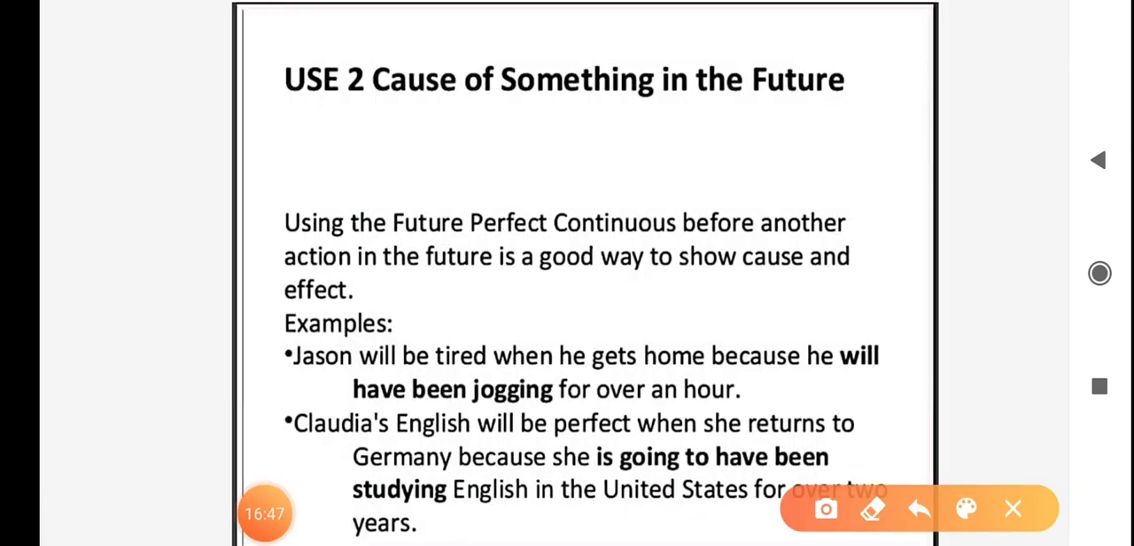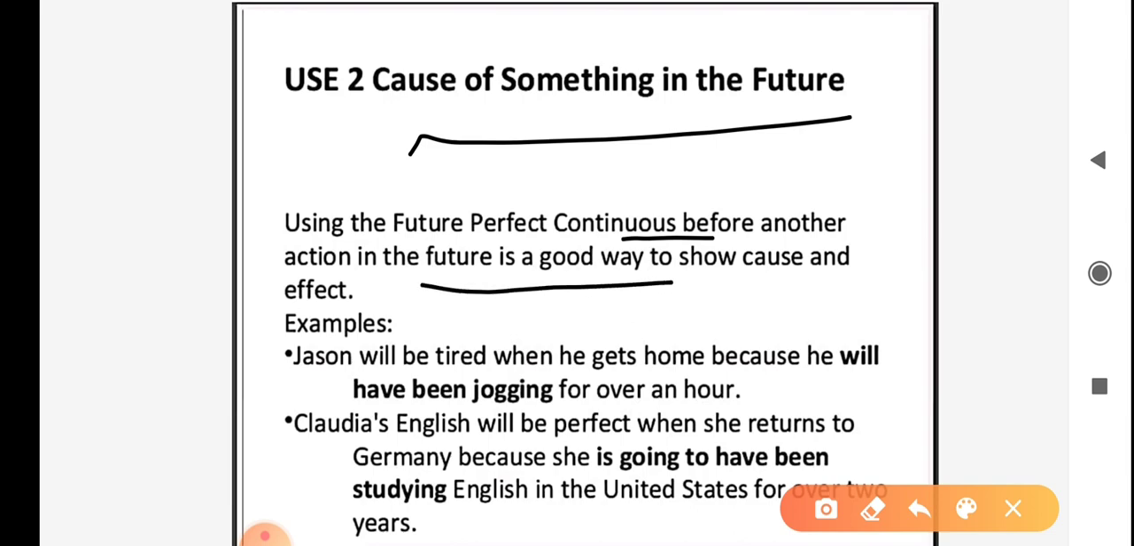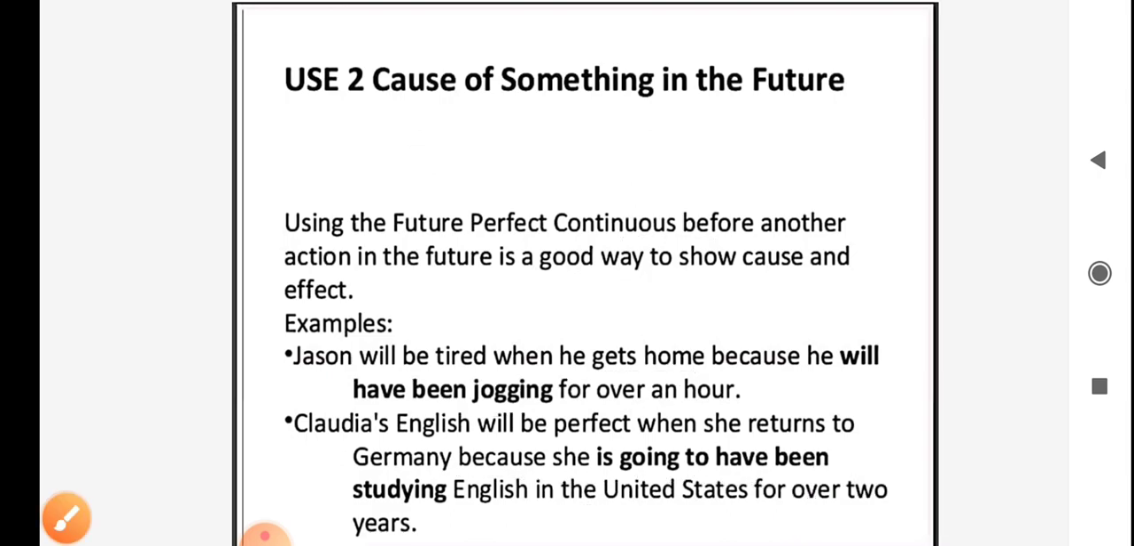Next usage, cause of something in the future. Using the future perfect continuous before another action in the future is a good way to show cause and effect. For example, Jason will be tired when he gets home because he will have been jogging for over an hour. Claudia's English will be perfect when she returns to Germany because she is going to have been studying English in the United States for over 2 years.